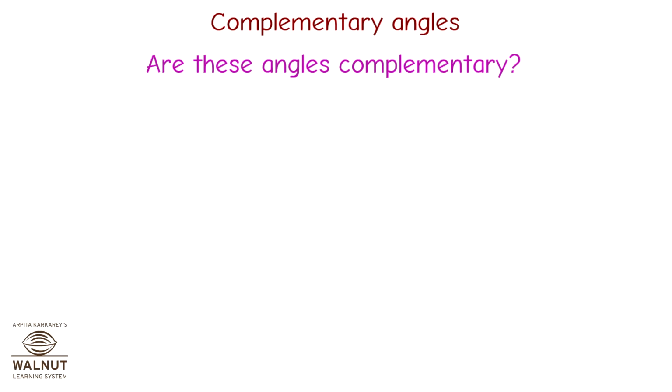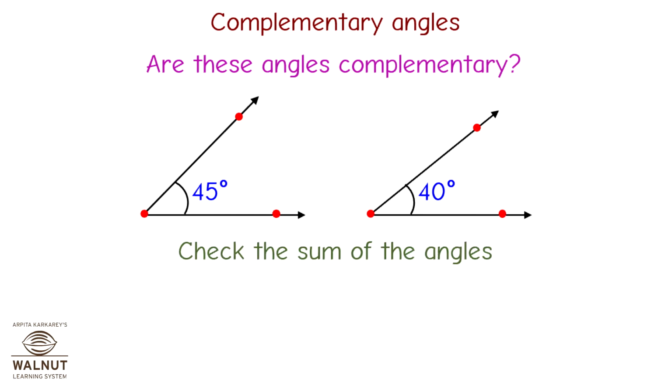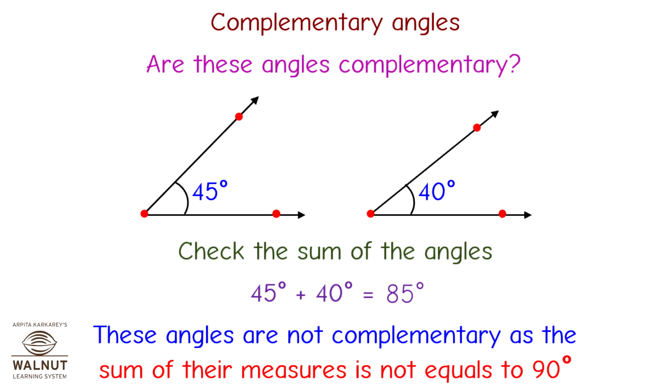Are these angles complementary? Check the sum of the angles. 45 degrees plus 40 degrees is equal to 85 degrees. These angles are not complementary as the sum of their measures is not equal to 90 degrees.